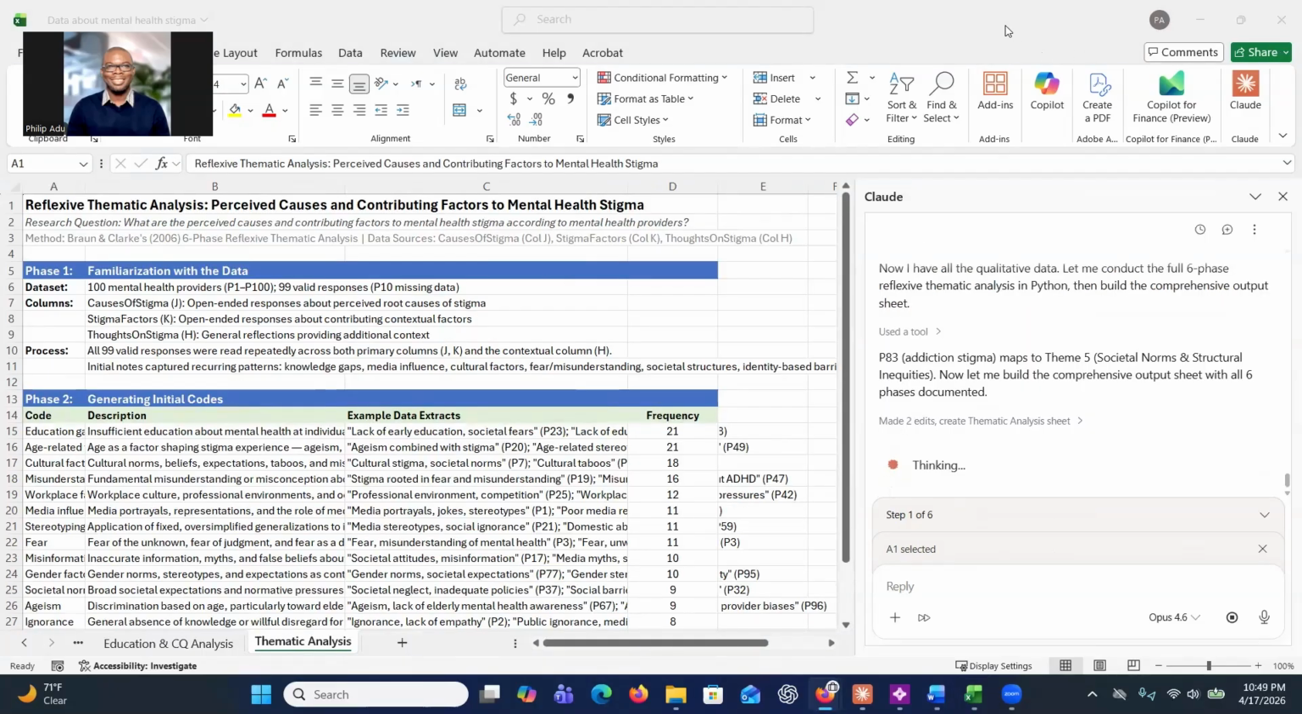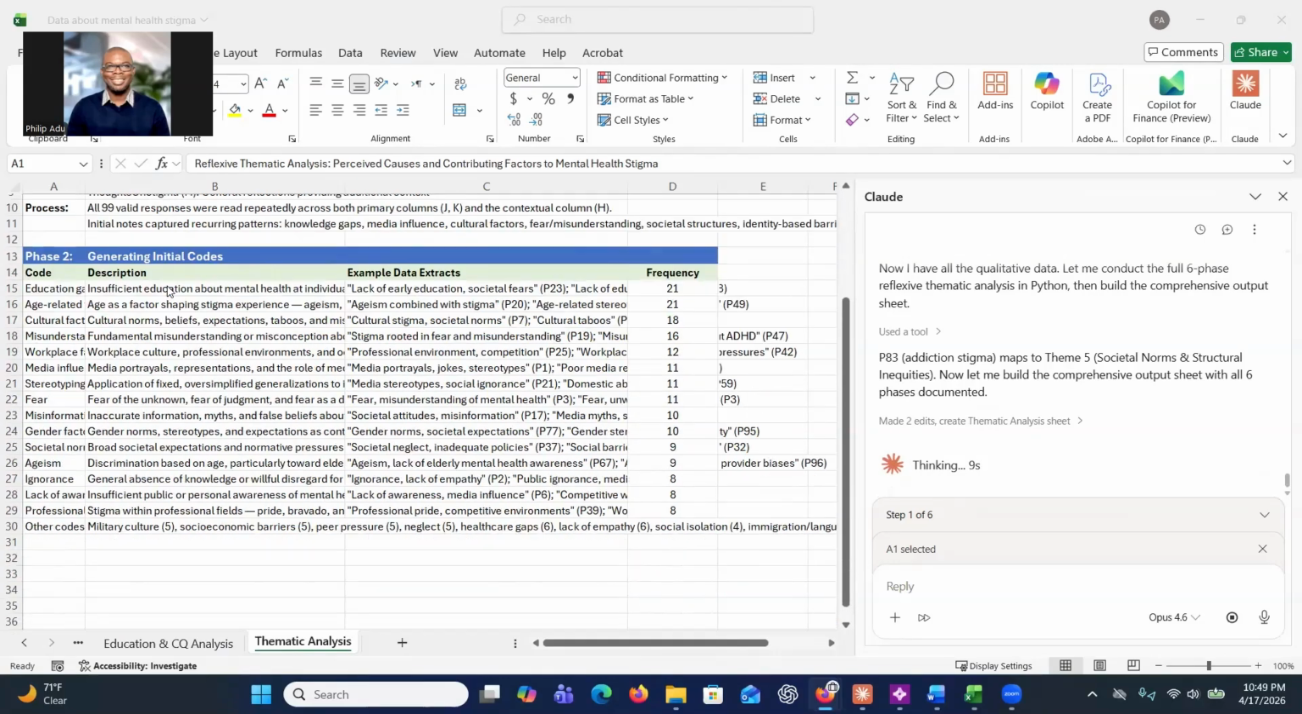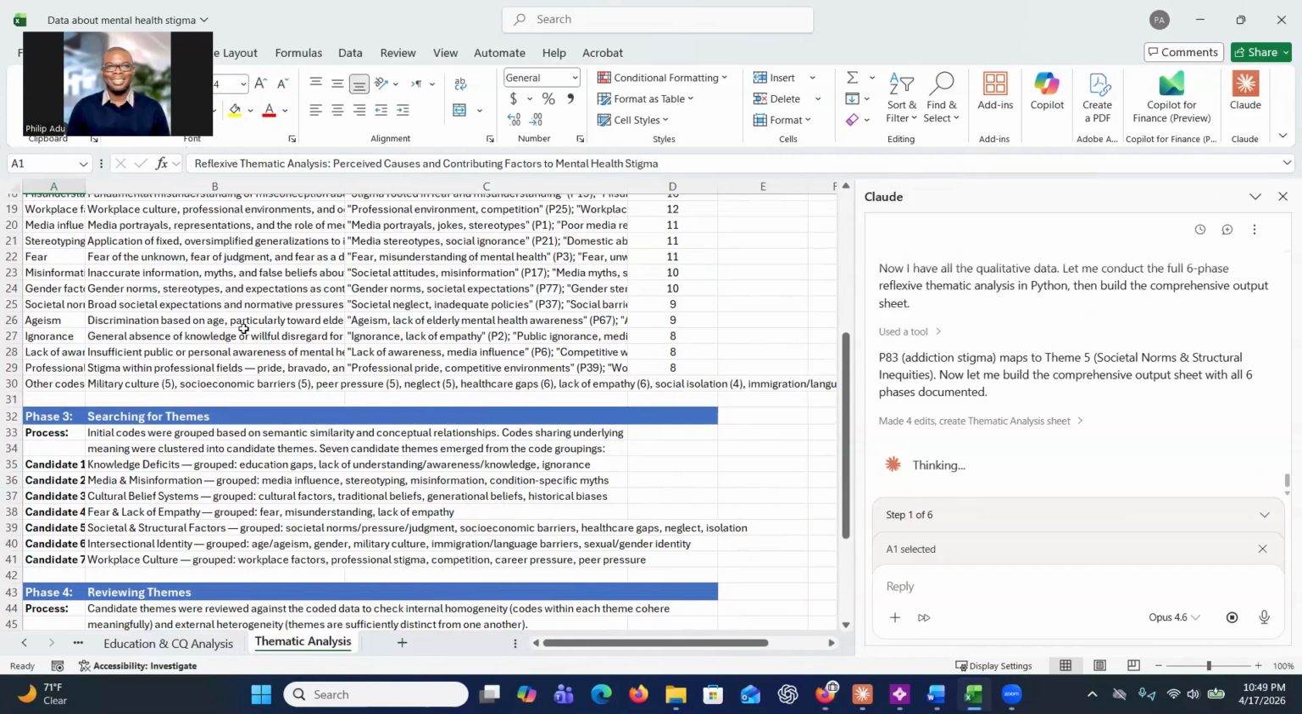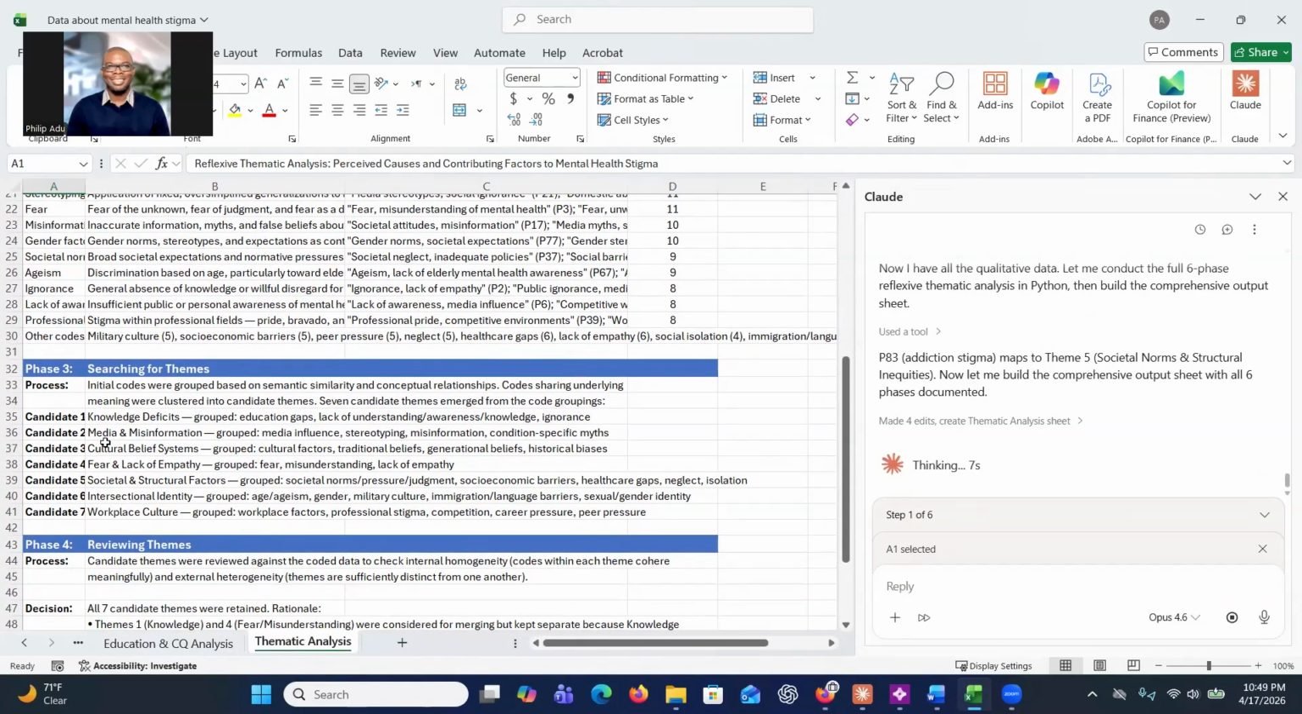So it looks like it has finished phase 1 here. It has gone through the data. Now I think it's done with phase 2, generating initial codes. And then you see all the codes with descriptions, and also examples of the excerpts, and the number of times significant information is connected to the codes. And then you move on to searching for themes. So you can see the first candidate, the second candidate. So these are the potential themes.